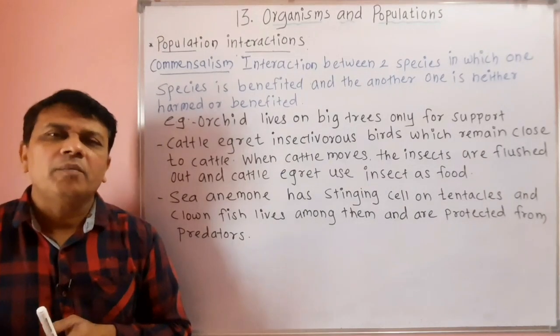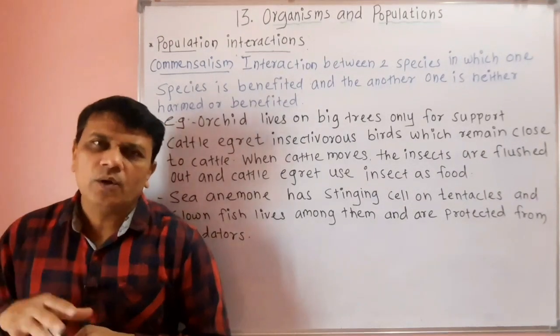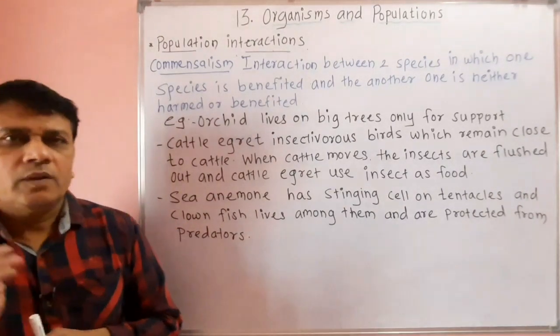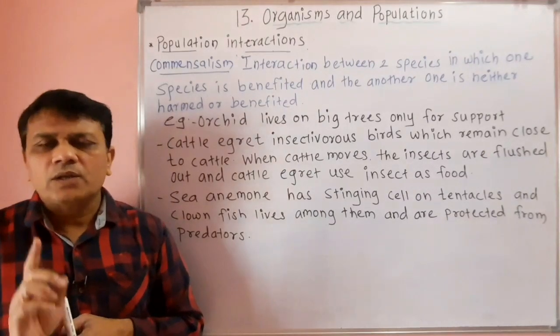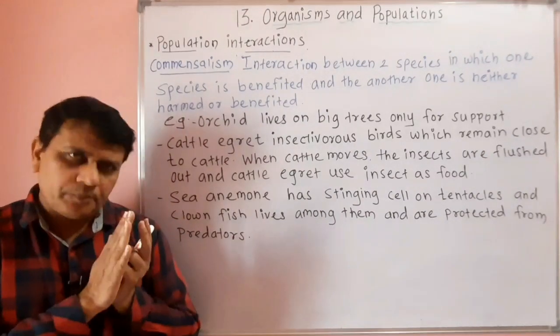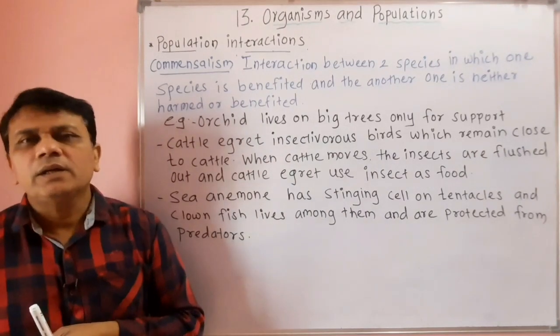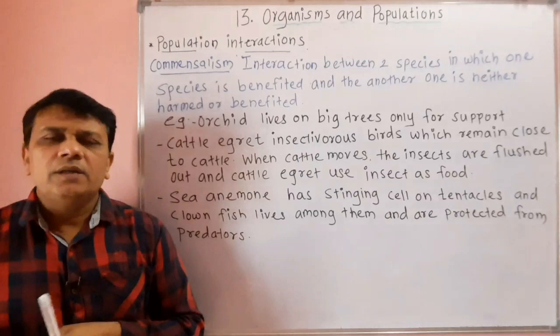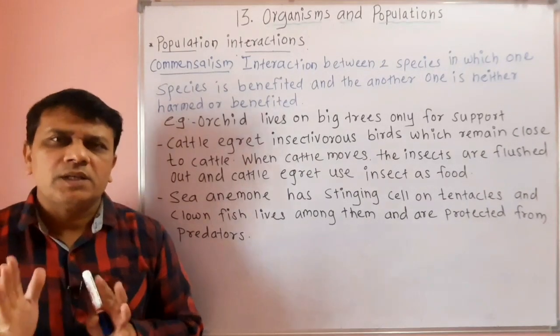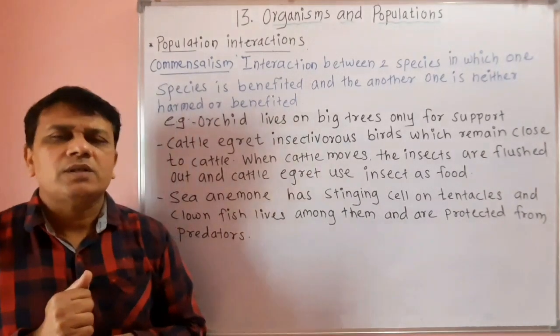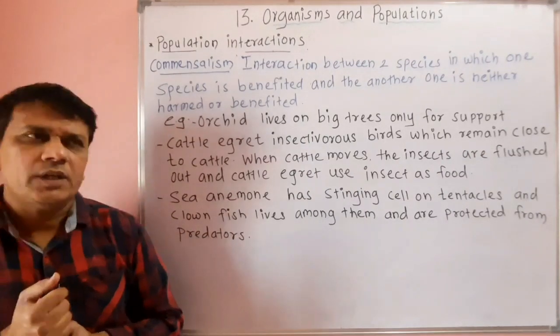It only remains on the branches of the trees for support. So in this association, the epiphytic orchid is benefited, while the tree is neither benefited nor harmed. Such an association is called commensalism.